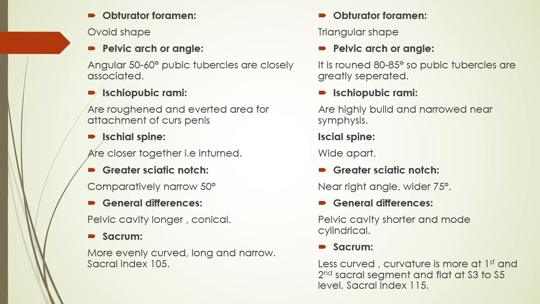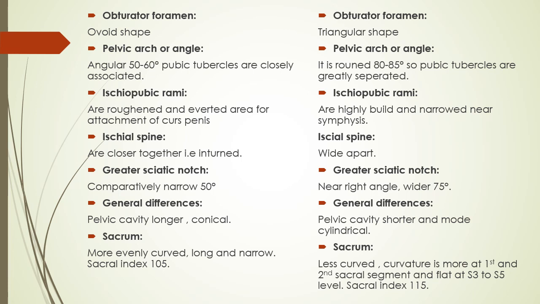In female it is 80 to 85 degrees, so the pubic tubercles are farther apart because the distance between the ischiopubic rami is more for passage of the head of the fetus. So the subpubic angle is much wider than in the male, which is narrow. Because in male the height is more, and the female pelvis is broader, the angle is also broader, 80 to 85 degrees.